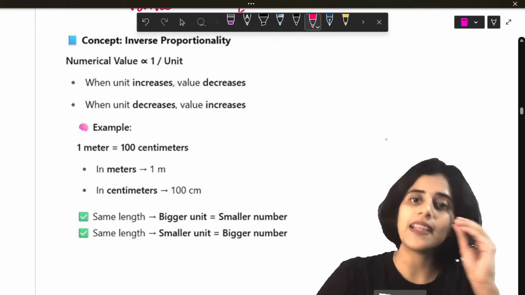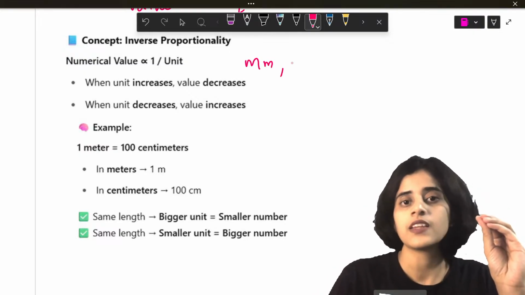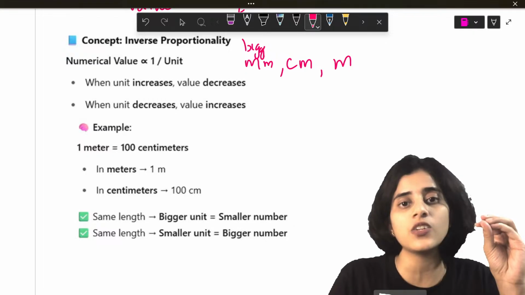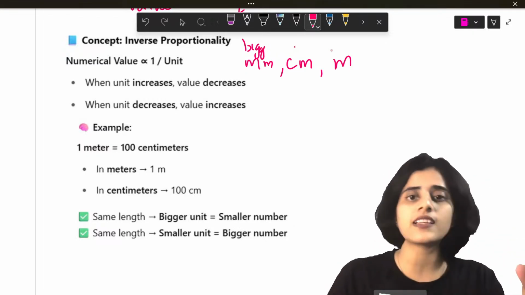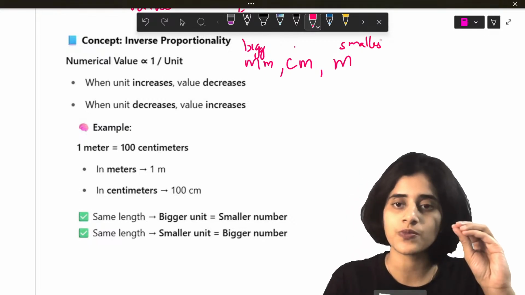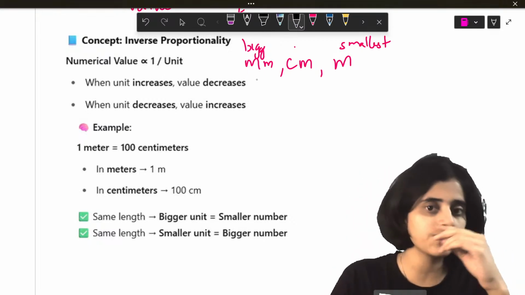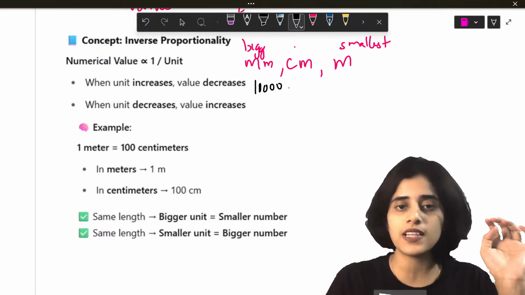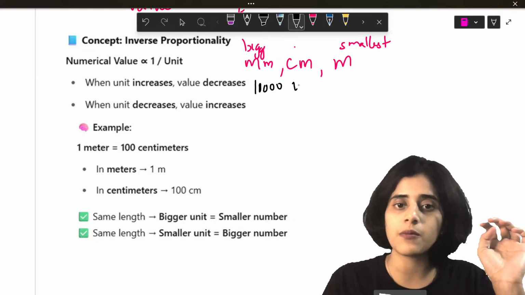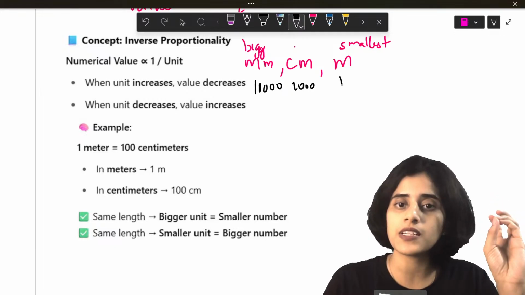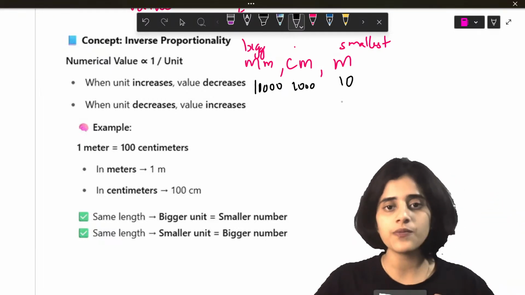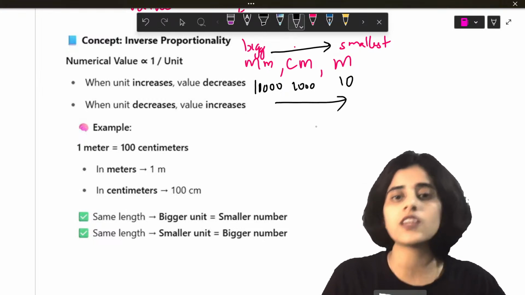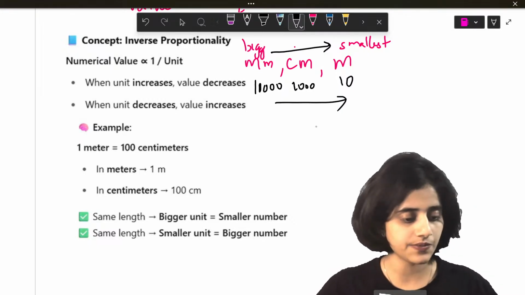For example, millimeter is the smallest unit of length. Then you have centimeter, then you have meter. So millimeter will have the biggest value, centimeter will have the next, meter will have the smallest value. Let's say for example, 10,000 millimeter is how many centimeter? Divided by 10 is 1000 centimeter. Is how many meters? It's only 10 meters. So that's how bigger the unit, smaller the value. Yes.